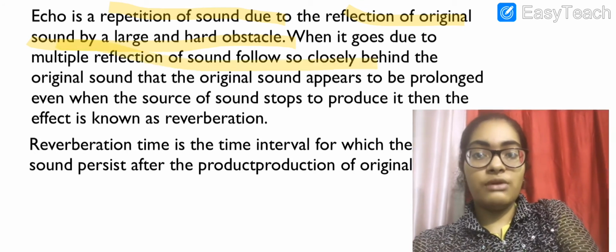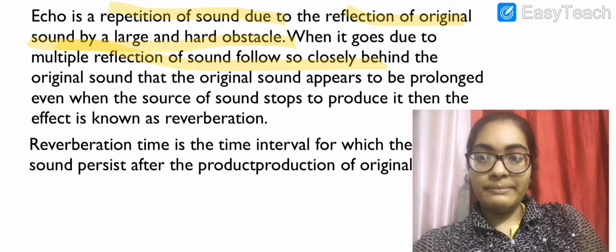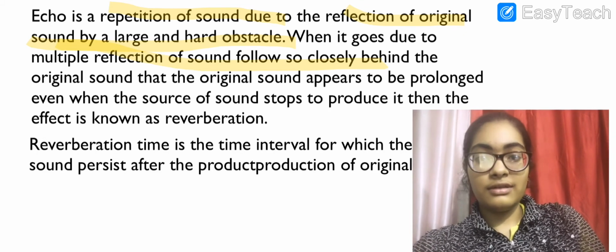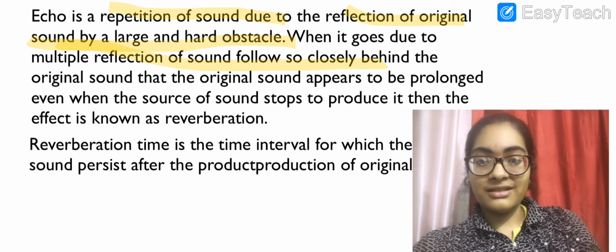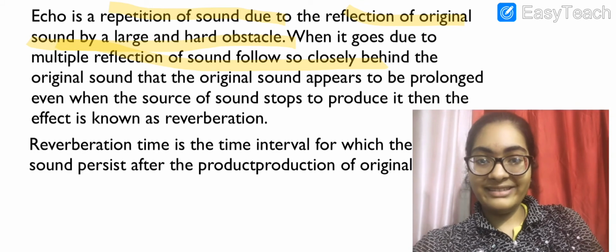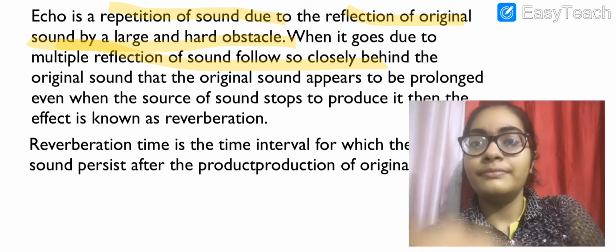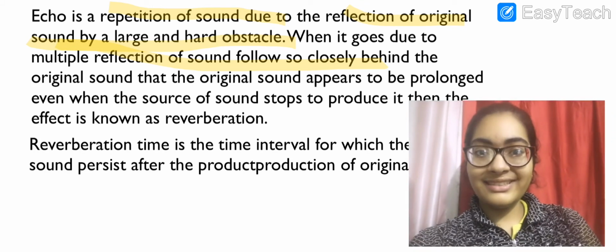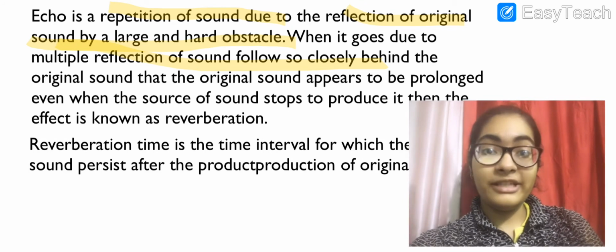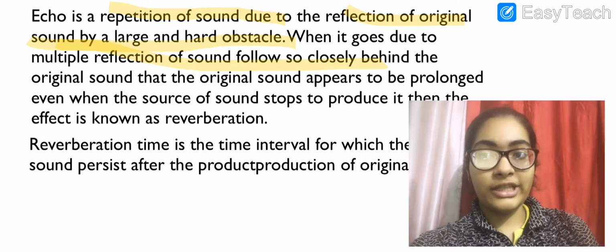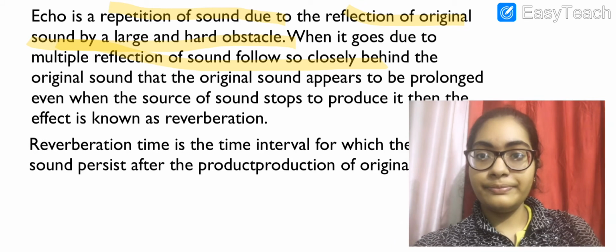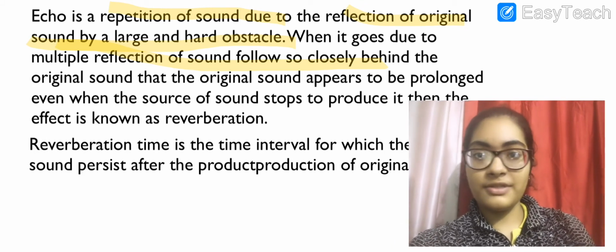Multiple reflection of sound that follow closely behind the original sound. The sound appears to be prolonged. Ever face that in a cinema hall? So we were discussing echo, the repetition of sound due to the reflection of the original sound by a large and hard obstacle.